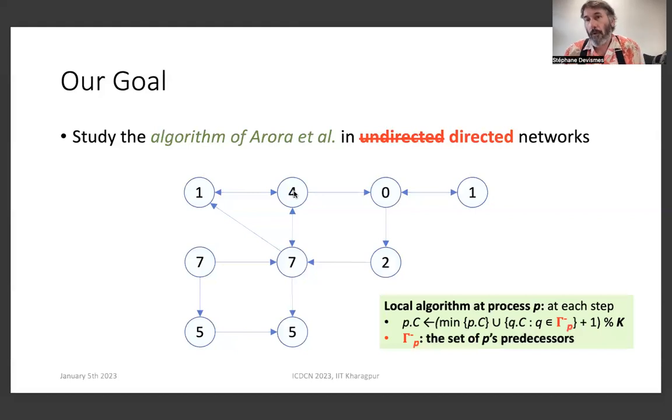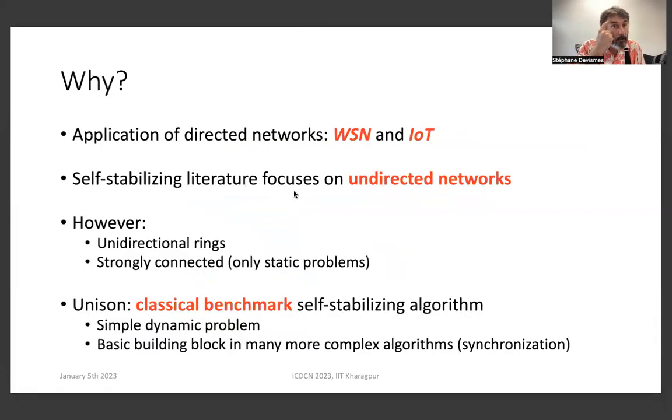We had to slightly modify the algorithm just by replacing the set of neighbors by the set of predecessors. Why should we consider directed networks? Just because in real life we have networks that are directed, for example, wireless sensor networks.